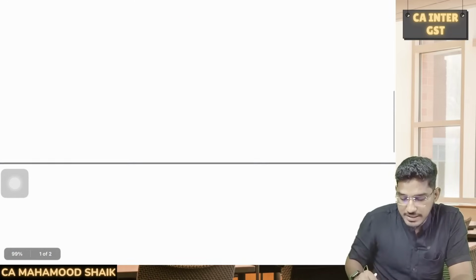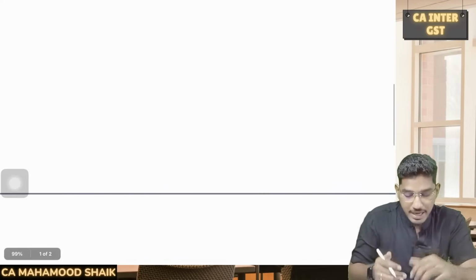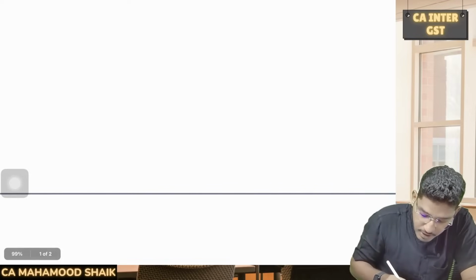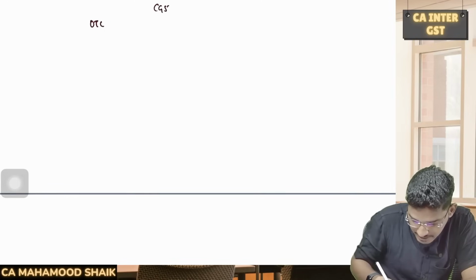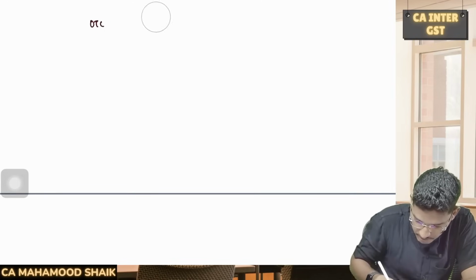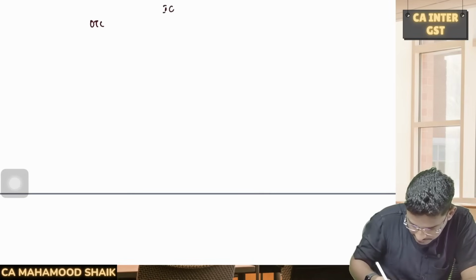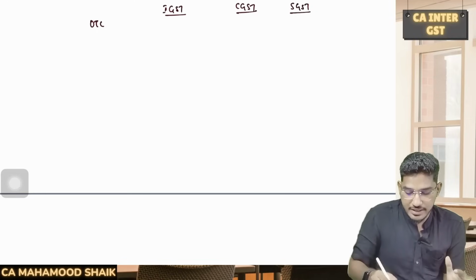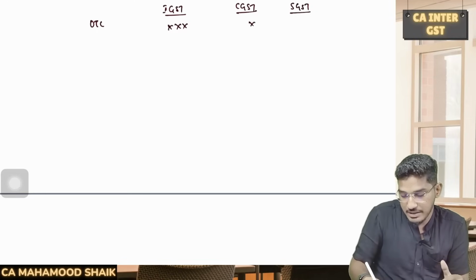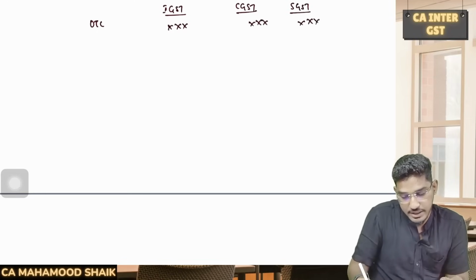Now, the manner of utilization of input tax credit. Sir, how do we utilize the input tax credit? So first, start with output tax liability, CGST. Sorry, not CGST. First column should be IGST always. So IGST, CGST, and SGST. So you will write the figures here. What is your output tax liability in each of the three headings? You will write it here.